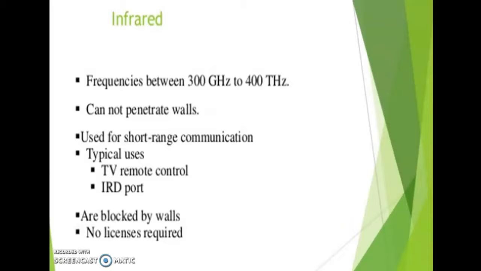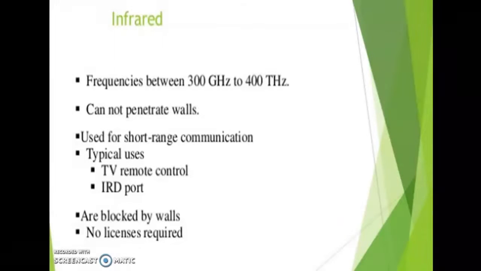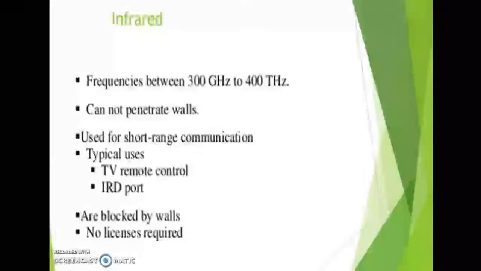Then the next one, infrared, frequencies between 300 GHz to 400 THz, cannot penetrate walls. Used for short range communication. Typical uses: TV remote control, IrDA port. They are blocked by walls. No licenses required. These are the different kinds of transmission media, that is guided and unguided transmission media. Wired or wireless transmission media.